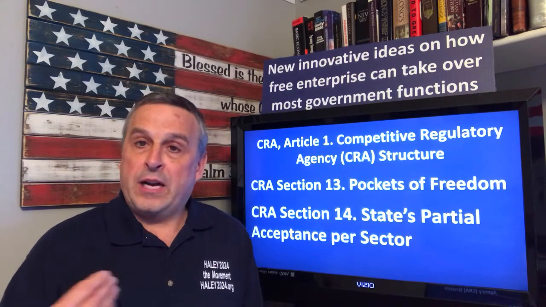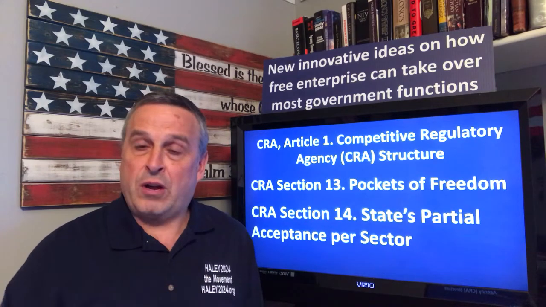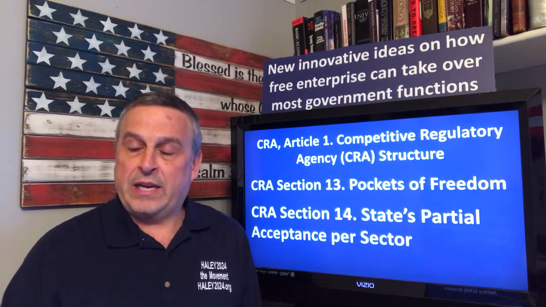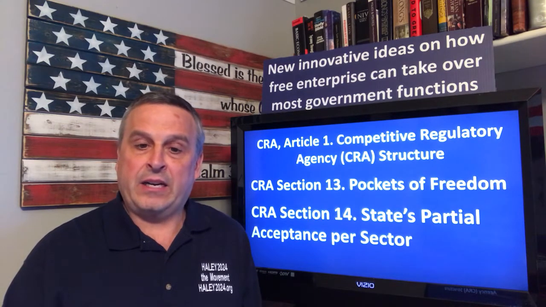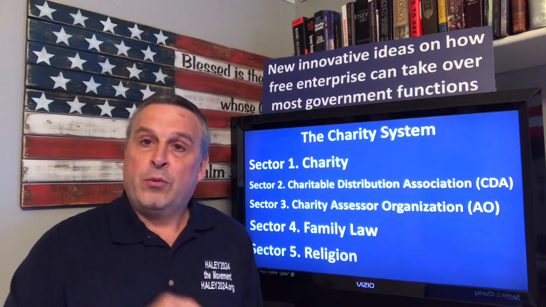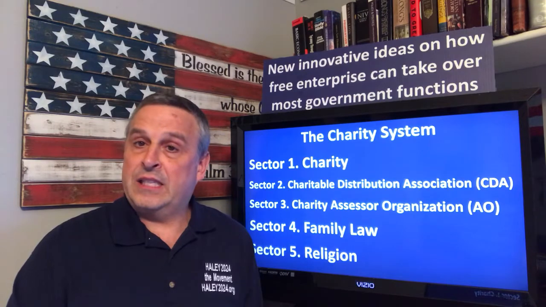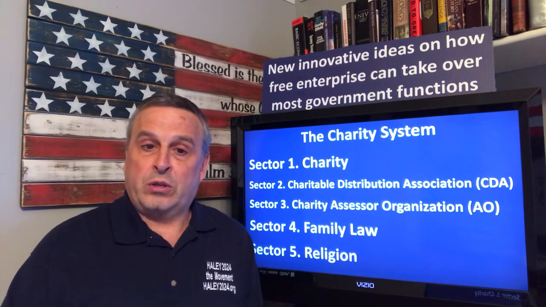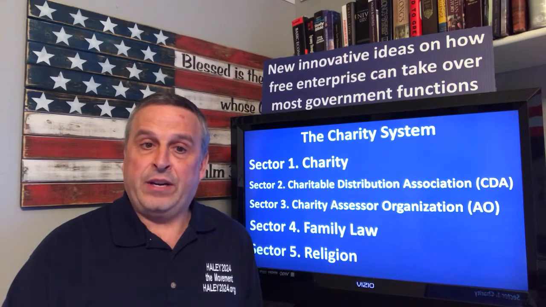We're going to talk about pockets of freedom, which is immigration and foreign policy reforms. States' partial acceptance, we'll get into that. Not time right now to get into that one. The separation of all responsibilities and authorities into 30 sectors. We have 5 going into the charity system because we get rid of government welfare altogether. We'll discuss that in many different videos.